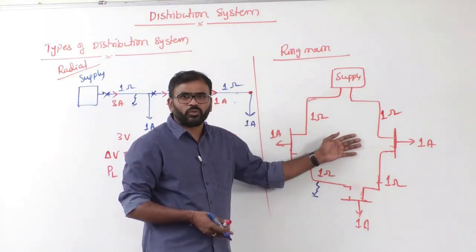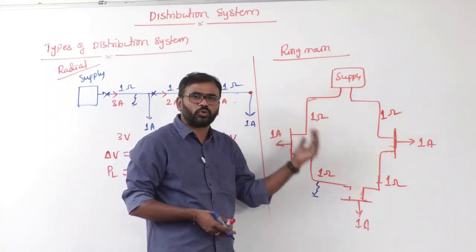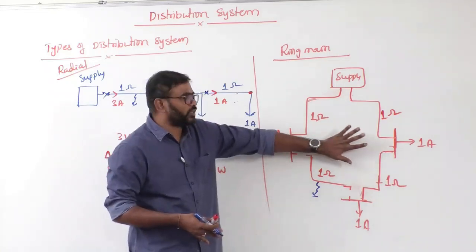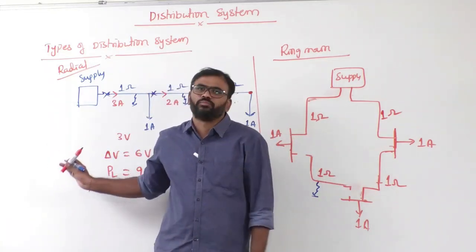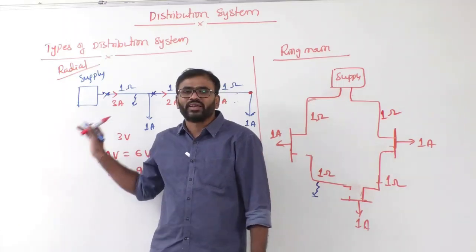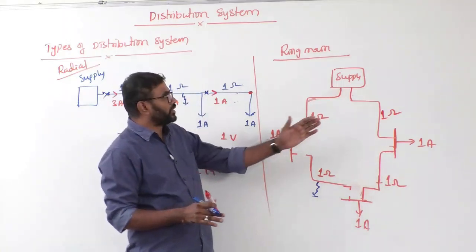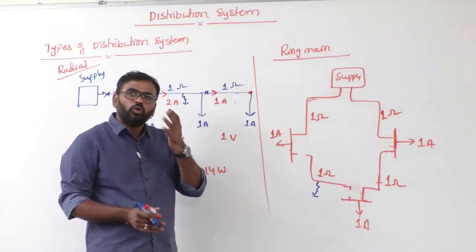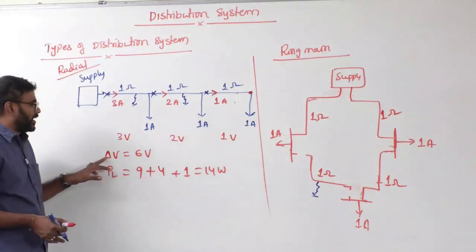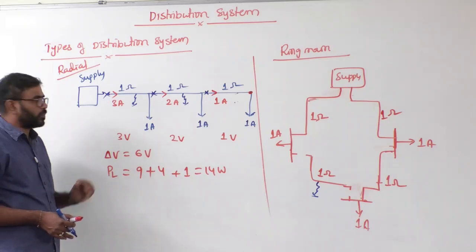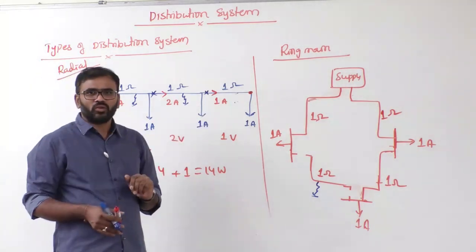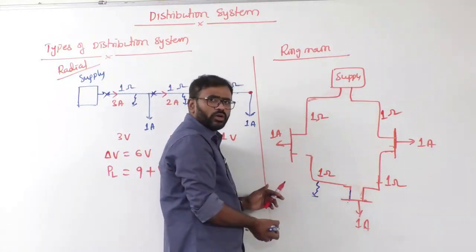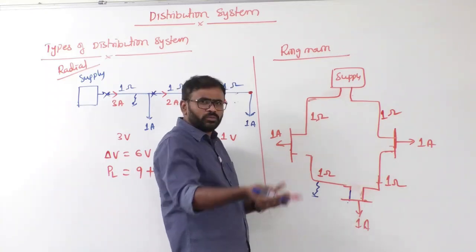It is definitely a complex one from the calculation point of view, from the protection point of view, and from the relay settings point of view. It is complex in nature, but the radial one is very simple in nature. So the radial distribution system is a simple network, but the ring main distribution system is a complex network. Now the fourth comparison. Here we calculated the voltage drop as 6 volts, from supply to the end consumer. But here, this is the supply and this is the end consumer. We need to see what the maximum voltage drop is here.